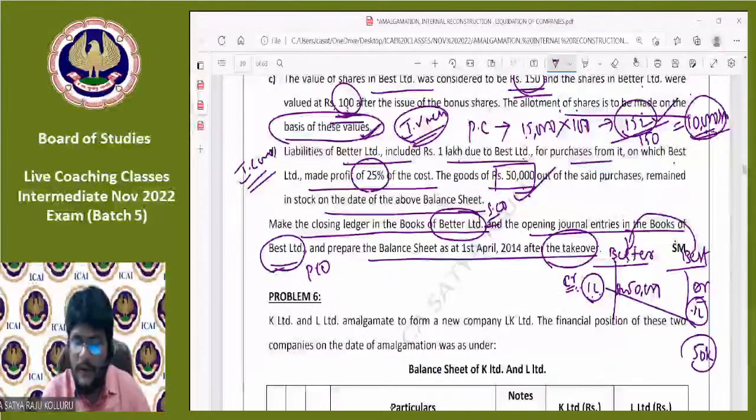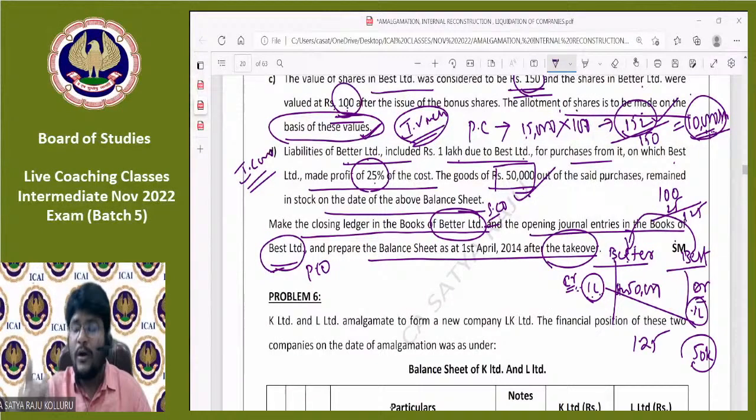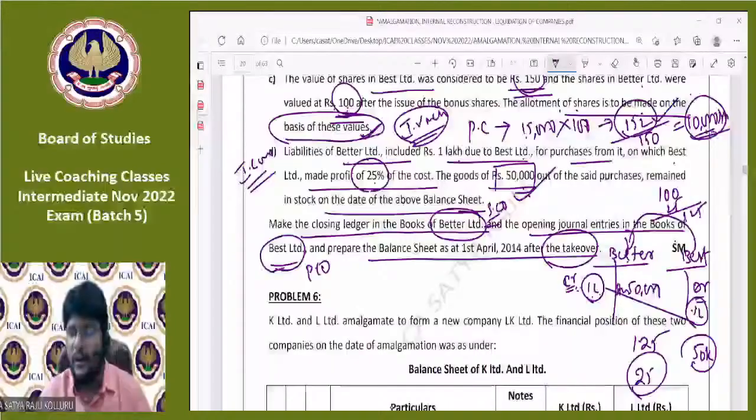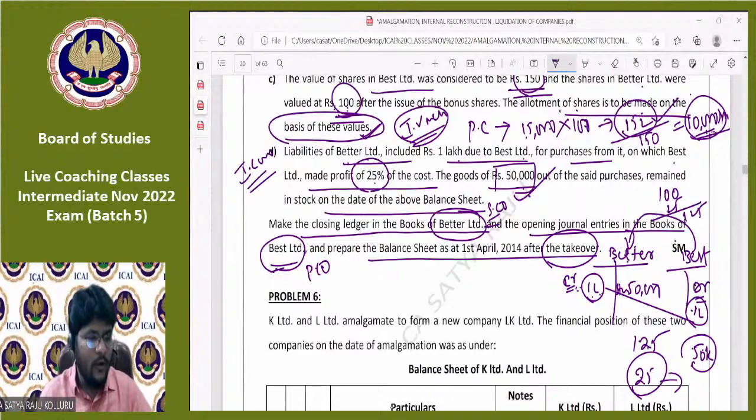Now, Best Limited sold goods to Better Limited by adding 25% profit on the cost. If cost is 100, profit is 25, selling price is 125. Now this 50,000 is showing at 125, out of which the unrealized profit lying in the closing stock, in the form of stock reserve, we need to eliminate. For 125 it is 50,000. Then for 25, how much? 25 multiplied by 50,000 divided by 125, which is 10,000.